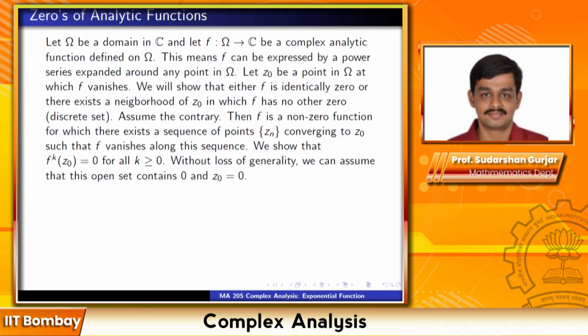Yeah, if you have a 0 at some point, then there are two possibilities. Either the function is identically 0 in a neighborhood of that point, or the function has no other 0 in a small neighborhood. So it's either identically 0 or it is discrete. So these are the only two possibilities for zeros of an analytic function.